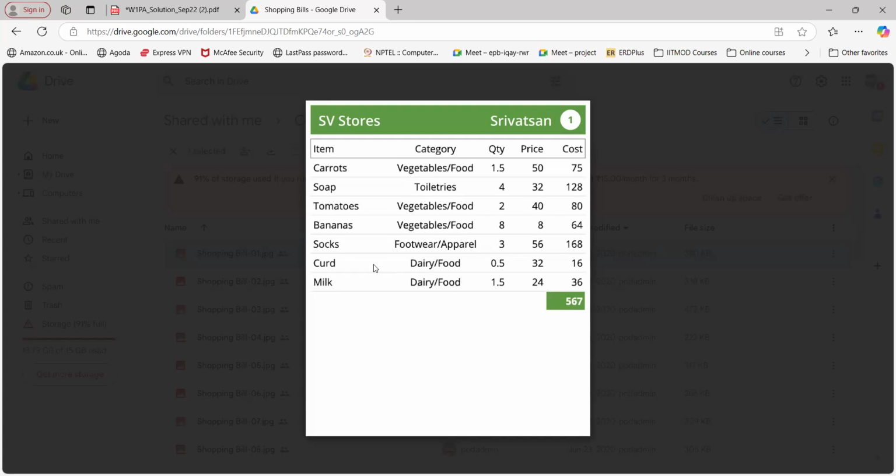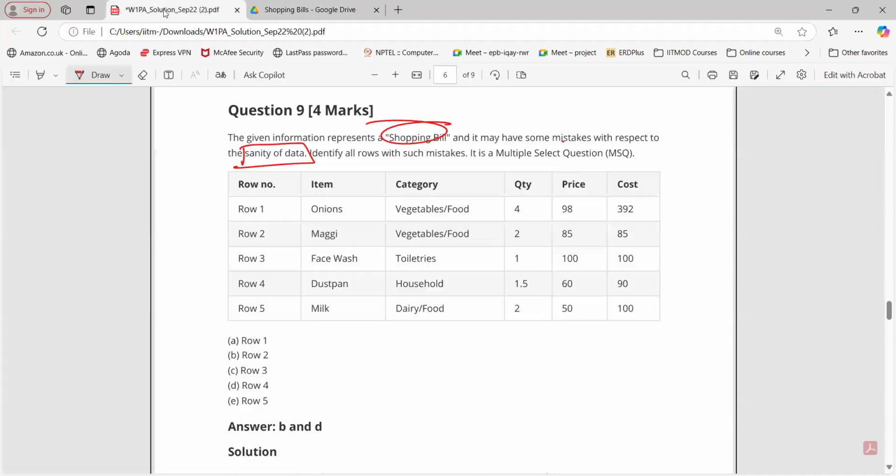So it should satisfy the data type as well as the structure. Data type means what? For example, this price has an integer value, right? I cannot mention C here instead of the price, I cannot use a character data type here. That is not correct. Now, if you understand this, tell me what about row number 1?